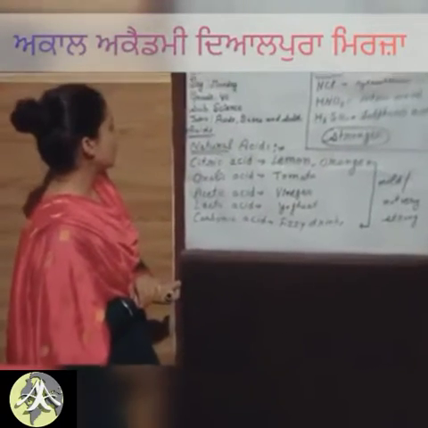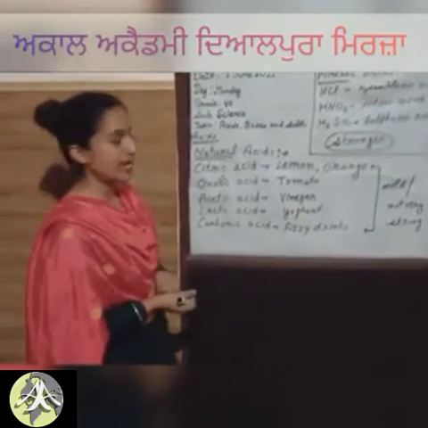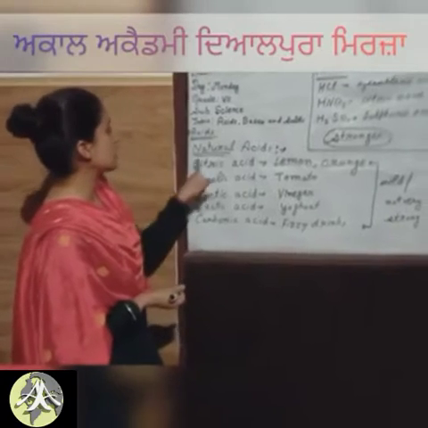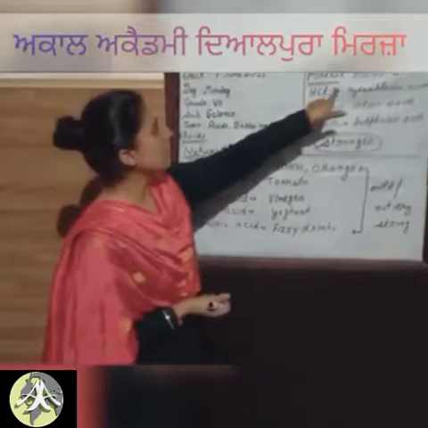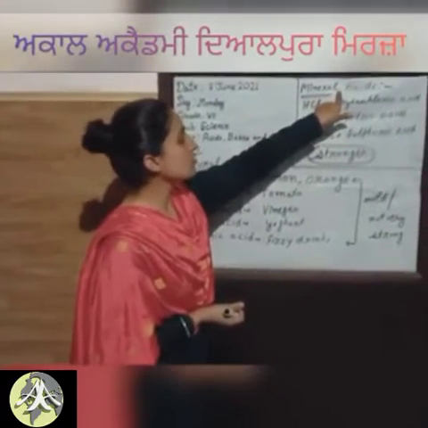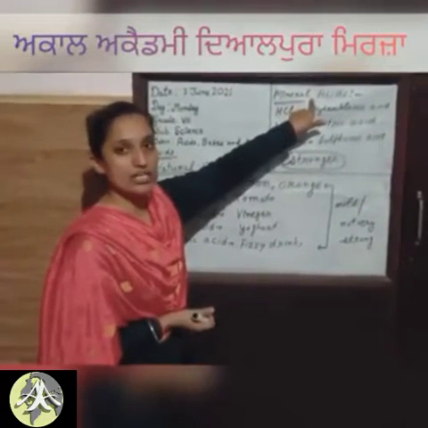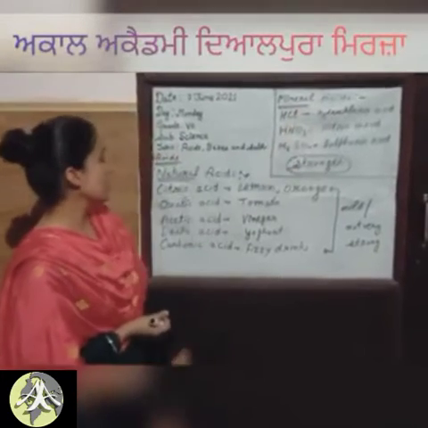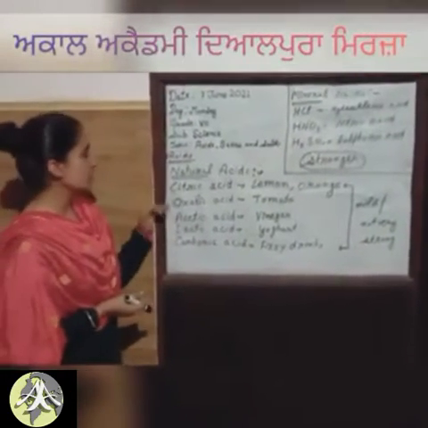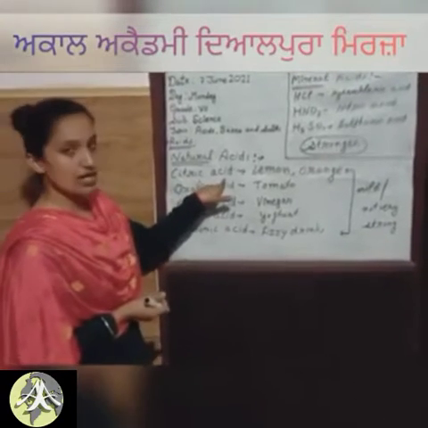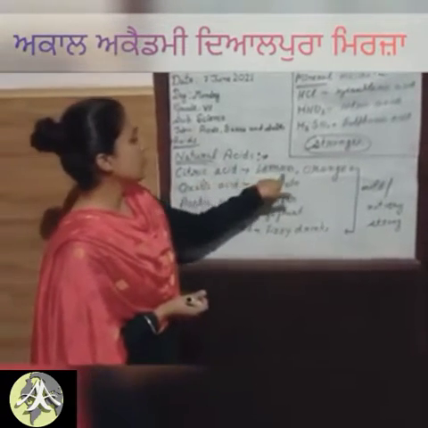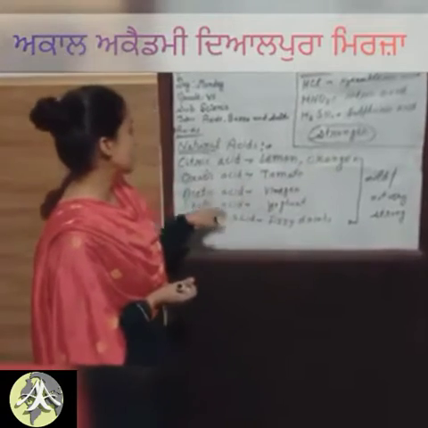Students, now you can know more about acids. There are two types of acids: the natural acids which we find in nature, and mineral acids which are strong in action and which we can make artificially. First I am going to discuss some natural acids. Citric acid: as I already told you, lemon and orange have a citric taste.